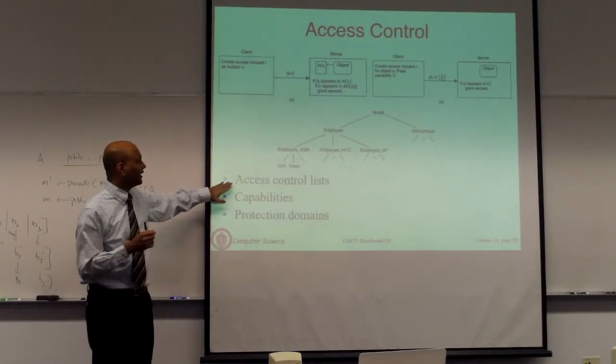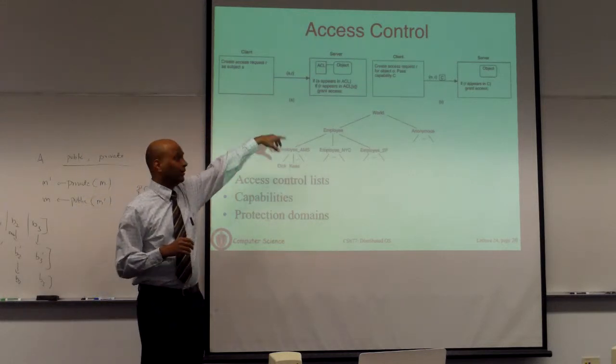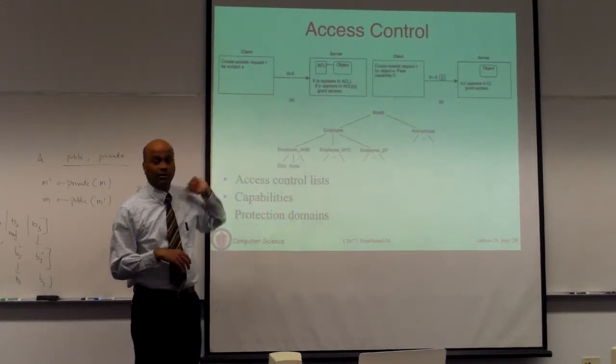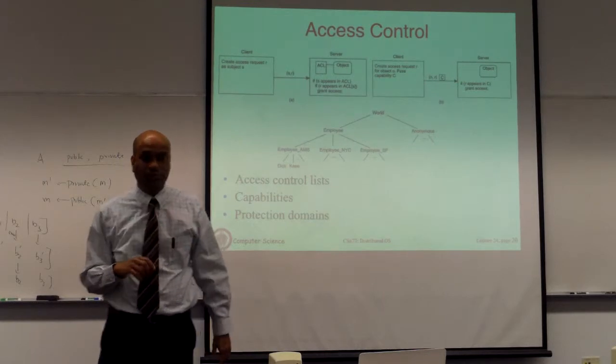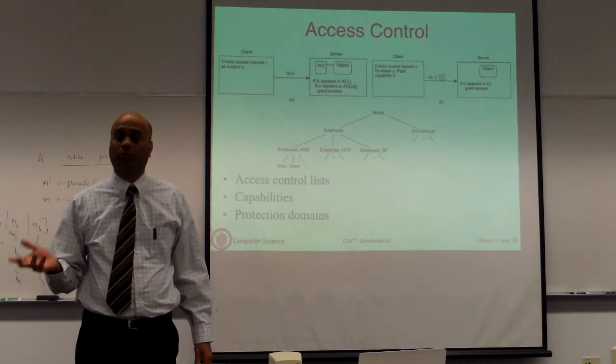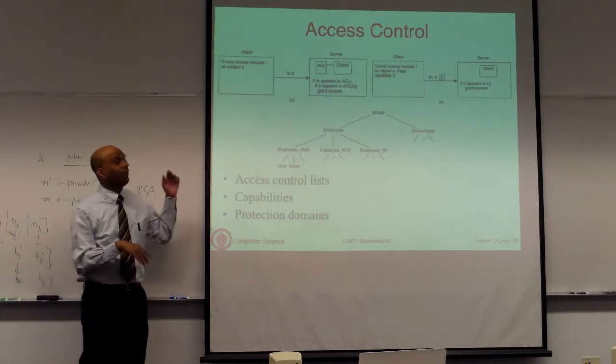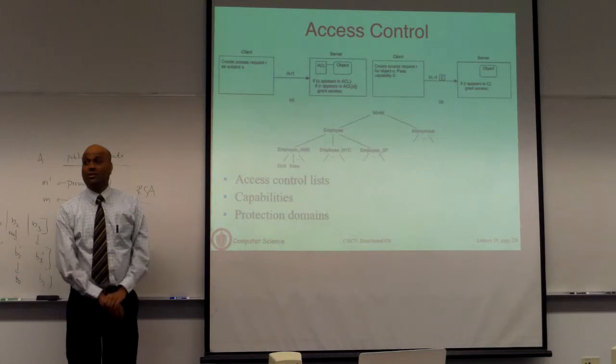You may also have things like access control lists, also called ACLs in distributed systems. Every object, which could be a server, a file, or even an object in the sense of a distributed object, will have with it an access control list.